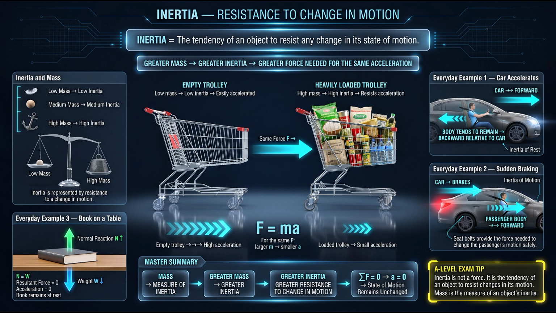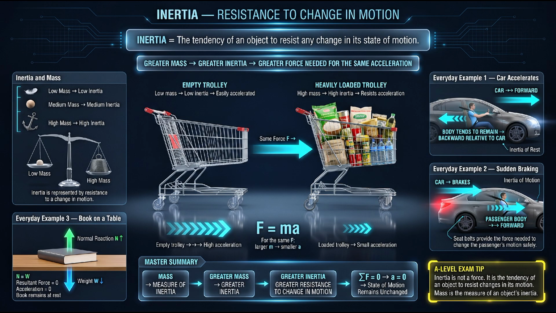This is an important example, because zero resultant force does not mean that there are no forces acting on the object. It means that the forces acting on the object balance each other. The connection between inertia and Newton's first law is especially important. Newton's first law states that an object remains at rest or continues moving with constant velocity in a straight line unless acted upon by a non-zero resultant external force. Inertia explains why the object behaves this way.